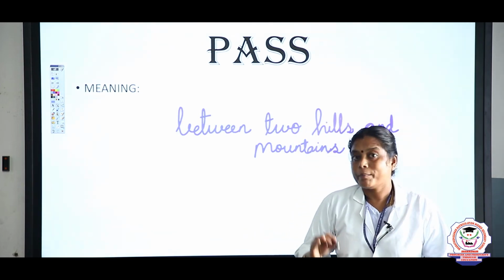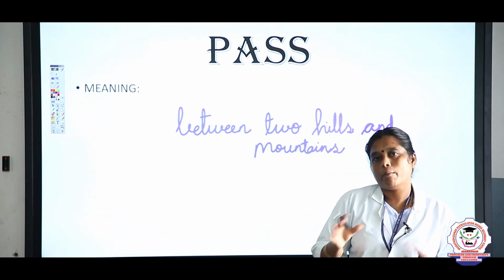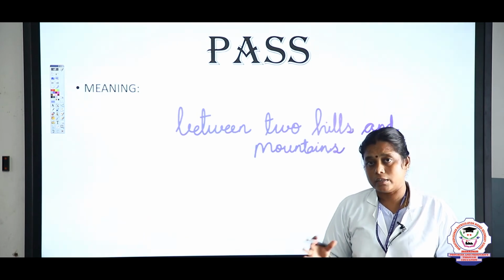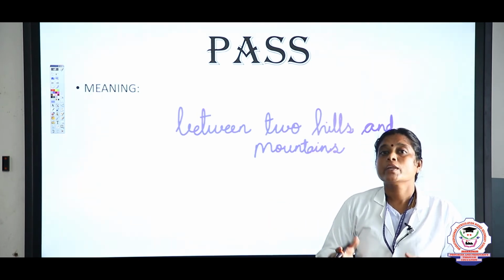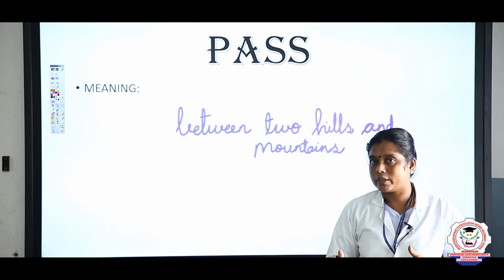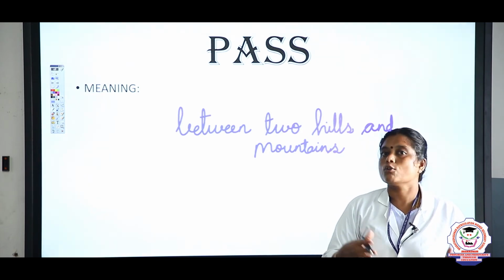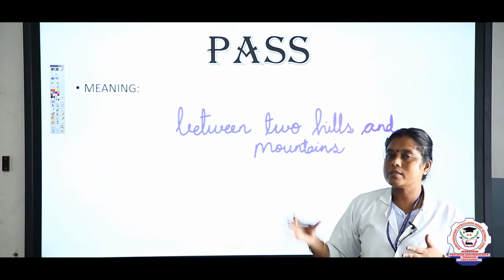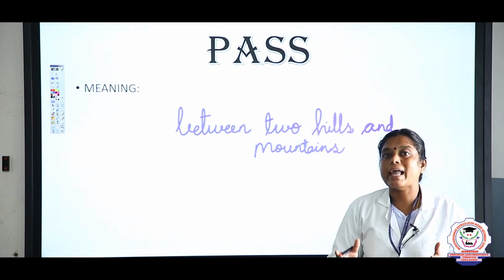So pass is formed between the two hills or mountains, and also it serves as a route, I mean a land route, for mountain passengers. So whoever is crossing the mountains, this serves as a land route for them.